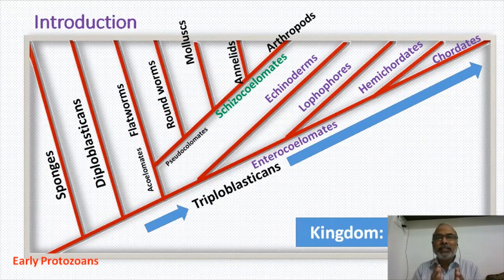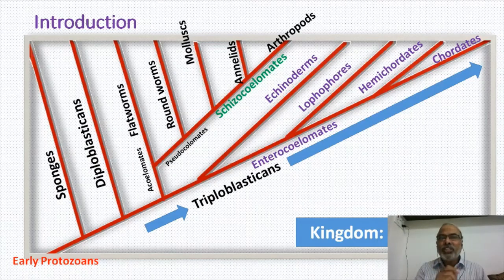They are expressing radial symmetry. Because of that, all those animals which are exhibiting radial symmetry are included in this Radiata, that is called diploblastica. And from a particular ancestral stock of diploblasticans, triploblasticans might have evolved. These triploblasticans are having three germ layers. Diploblasticans are having only two germ layers, ectoderm and the endoderm.